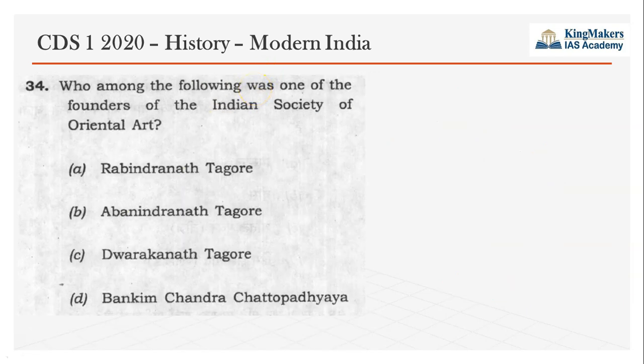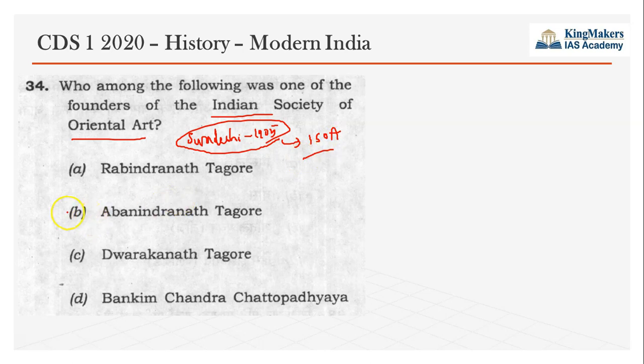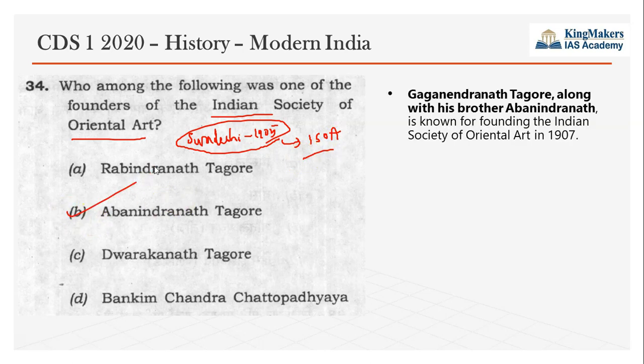Who among the following was one of the founders of Indian Society of Oriental Art? This Indian Society of Oriental Art is a nationalistic version of art society. When the Swadeshi movement was going on, in 1905, a lot of Swadeshi colleges, Swadeshi schools and Swadeshi industries were coming, and the Swadeshi brand of painting and art was brought in by this Indian Society of Oriental Art, and it was inaugurated by Abhendranath Tagore. Gajendranath Tagore, along with his brother Abhendranath Tagore, is known for founding the Indian Society of Oriental Art in 1907 as an effect of the Swadeshi movement.